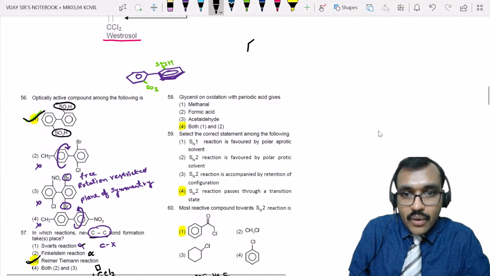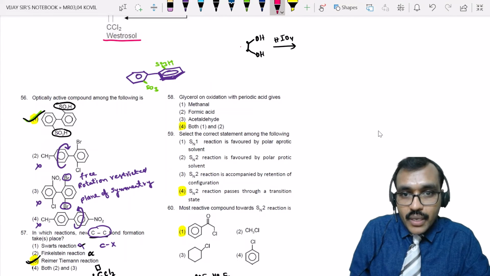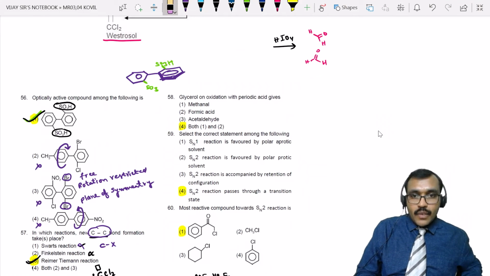That means if we have two OH groups on adjacent carbons, then if you add HIO4, it will oxidize. It will break this bond and oxidize this group to aldehyde, and the bottom one also converts into aldehyde. Or simply we can say, break this bond, convert this into an aldehyde group, and this also into an aldehyde group, right? Now observe here what happened.